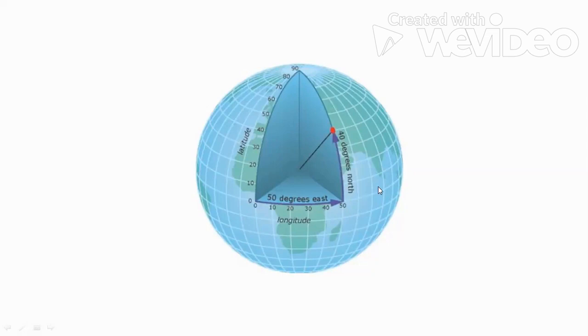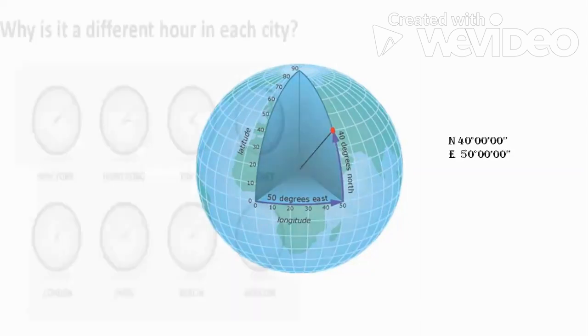So the address, the geographical coordinate system, will be how much? It will be north 40 degrees and east 50 degrees.